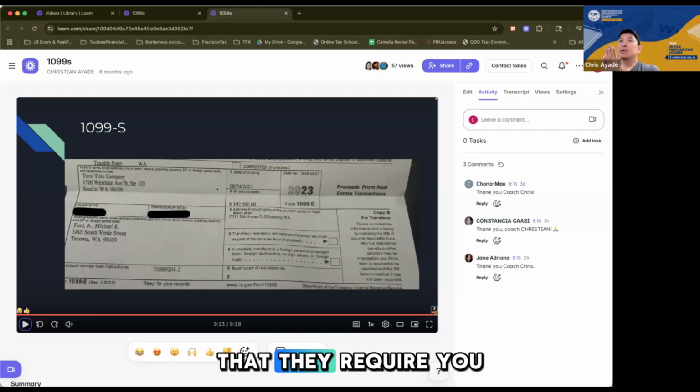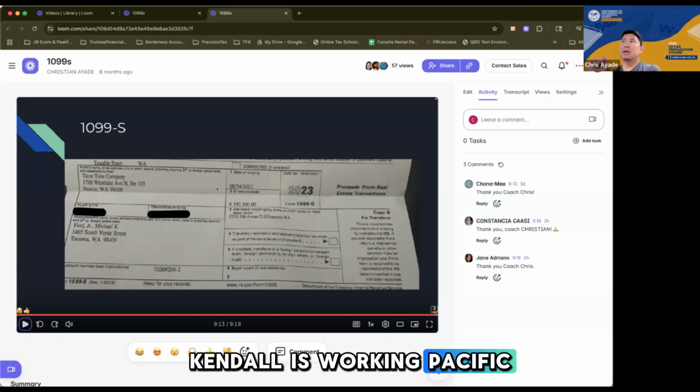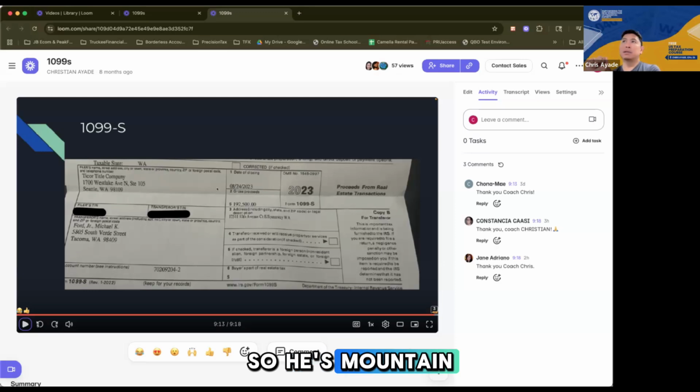So may mga firms that they require you to work their hours. And the reason for that is they want the team to be responsive. Okay? Now what I can tell you with WITA is Sam and Kendall do not like their people to be working same hours. So meron lang nire-require na 3 hours overlap, right? Kendall is working Pacific because she's in San Diego. Sam is working in Colorado, so he's mountain. So 3 hours overlap yung nire-require, but